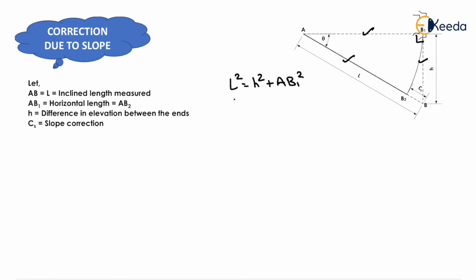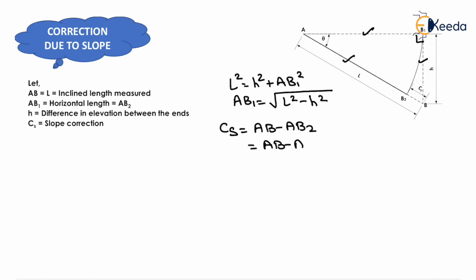For computation of the value of AB1, it will be equivalent to the square root of L square minus H square. So the correction due to slope will be equal to AB minus AB2, and AB2 will be equivalent to AB1.